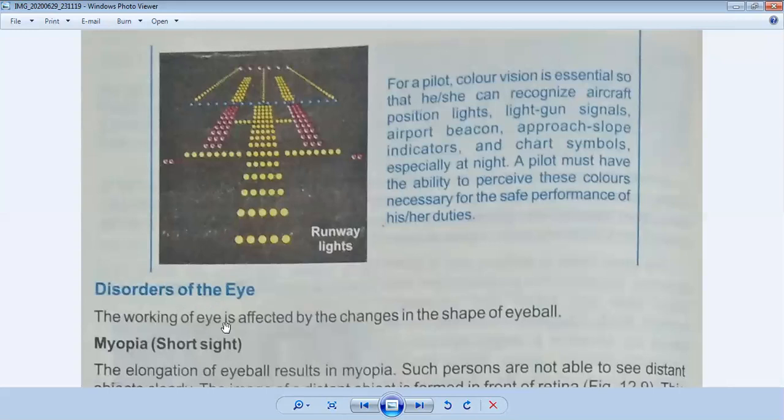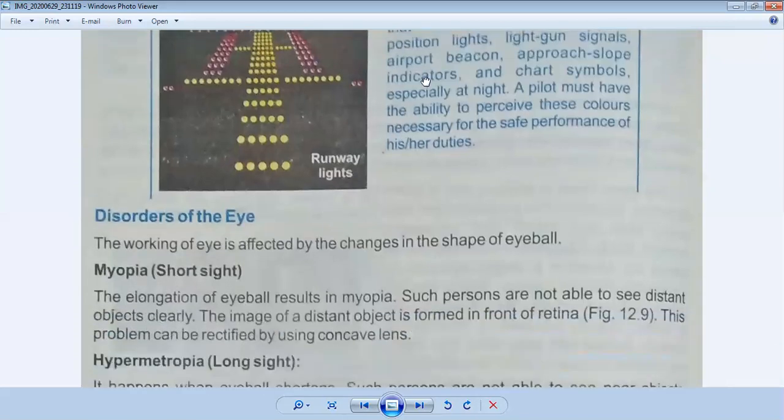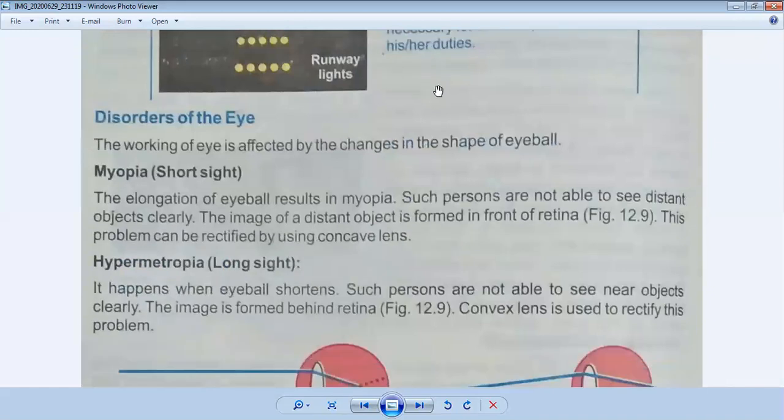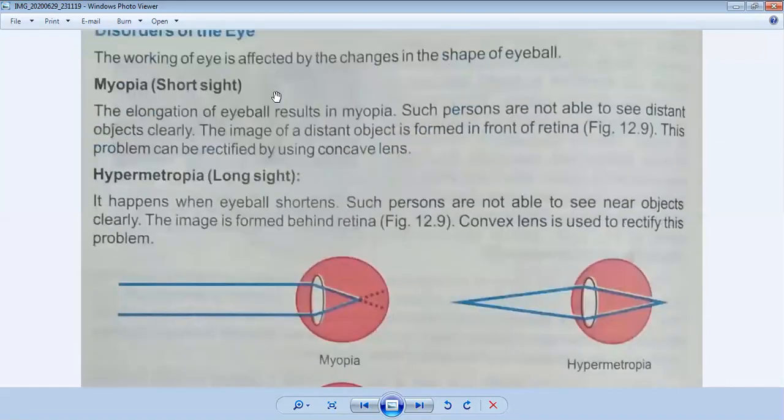Now we will discuss the disorders of the eye. The working of the eye is affected by changes in the shape of the eyeball. So a disorder of the eye can be caused if there is a change in the shape of the eyeball. There are two types of disorder. The first is called myopia, meaning short sight, and the second is called hypermetropia, meaning long sight. What is the difference between the two?